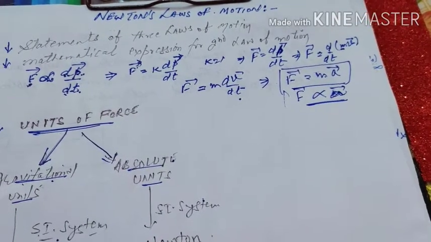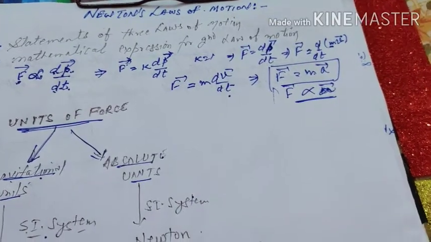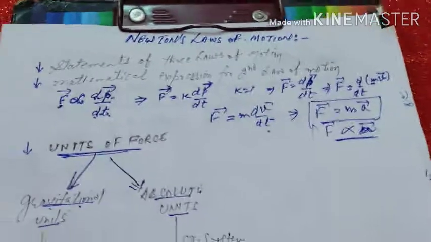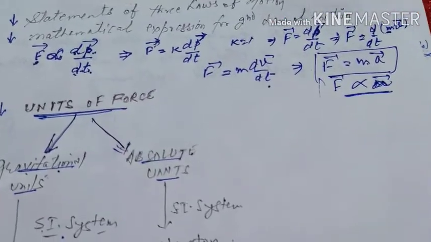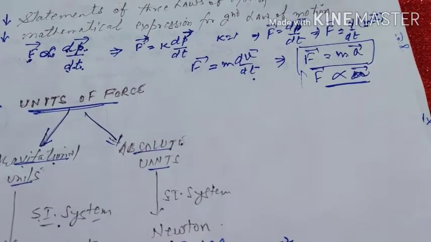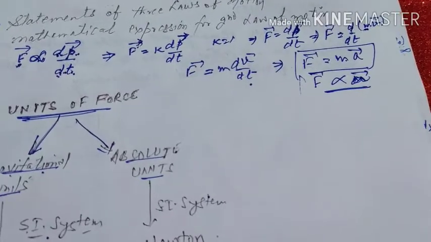If you apply force on a wall, then the wall will also apply force on you. So of these two forces, the force I have applied is called action, and the force applied by the wall on myself or yourself is reaction. So these action and reaction must be equal. This is Newton's statement for the third law of motion.